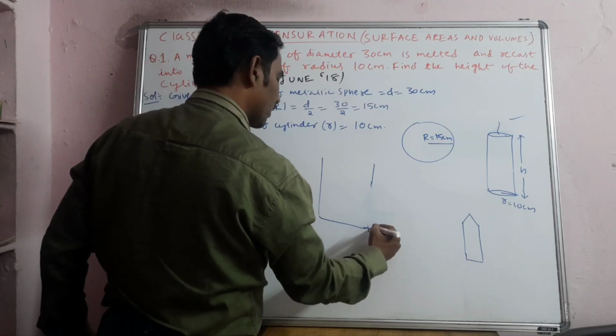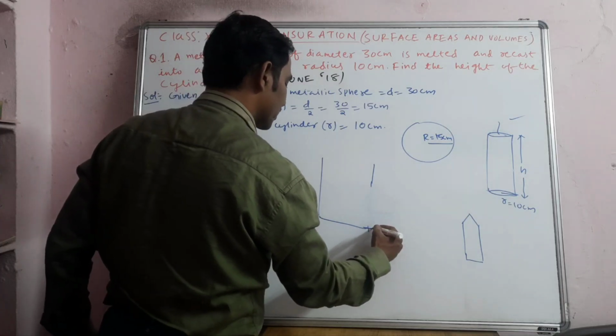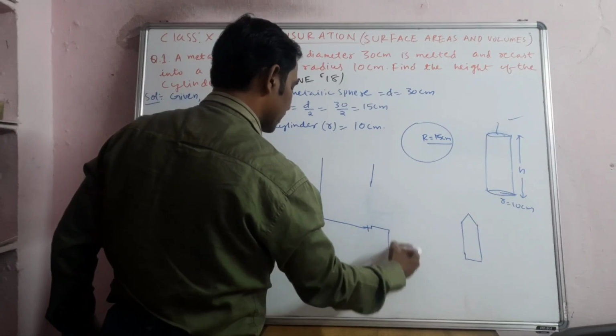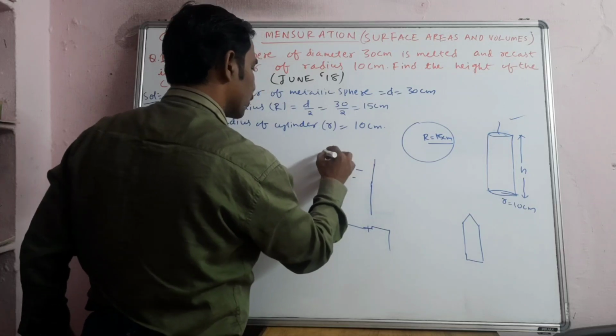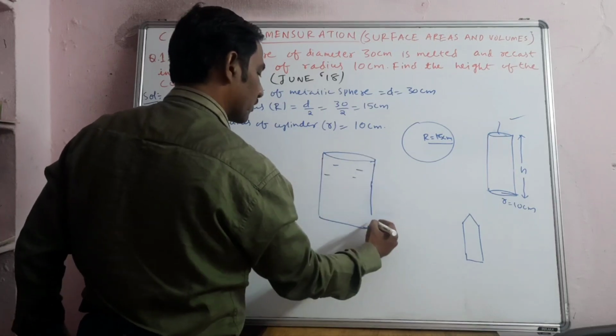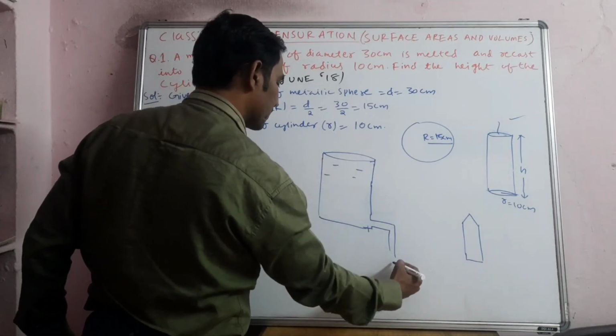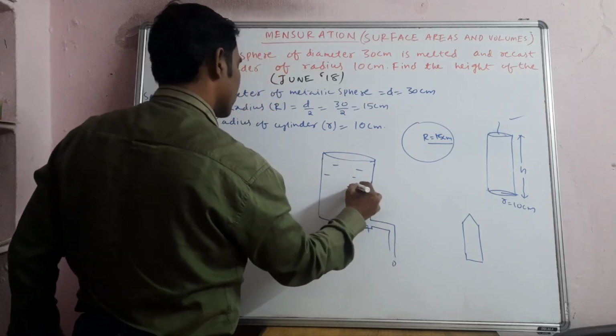So at the bottom, almost at the bottom, you have some tap-like thing, almost at the bottom like this. Okay, the water level is somewhere here. So the volume of water that comes out will remain the same. Means, for example, this is the thing.